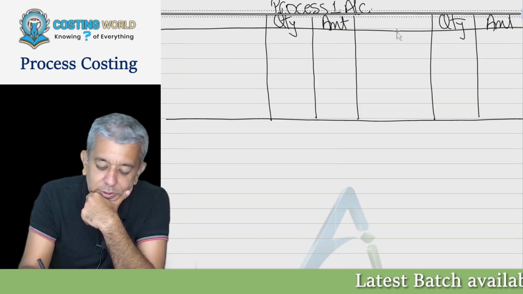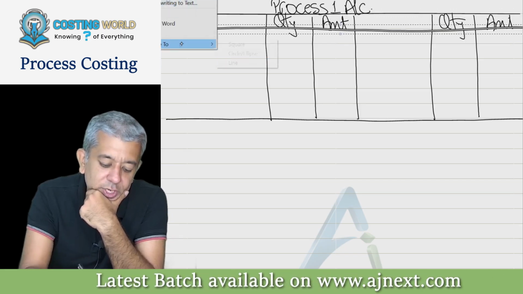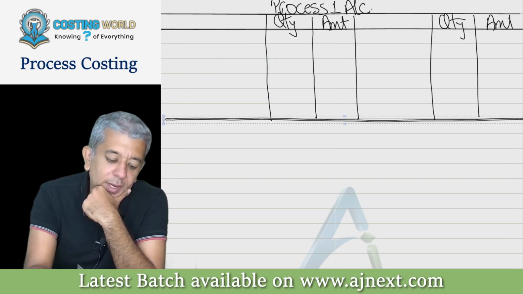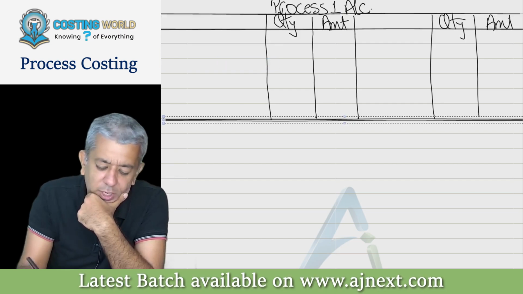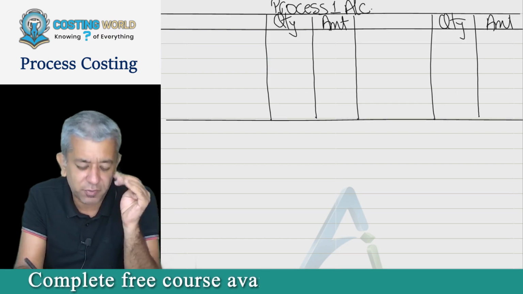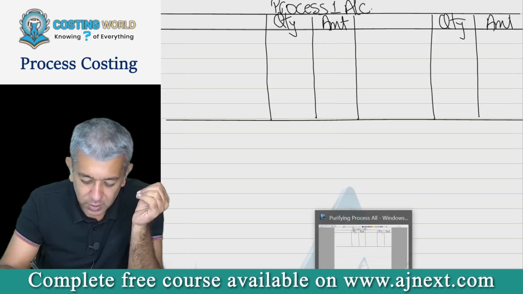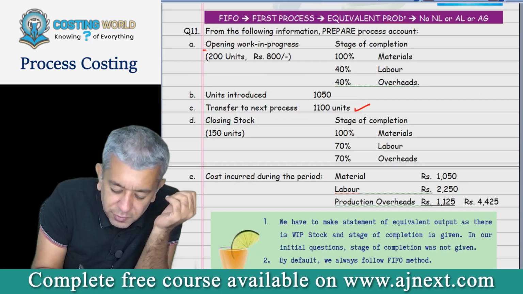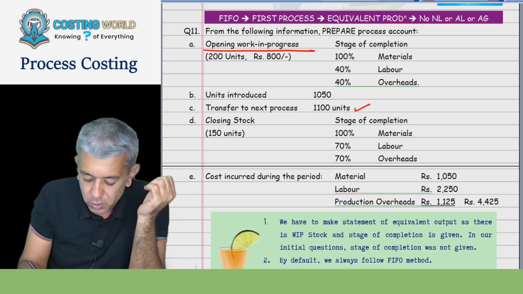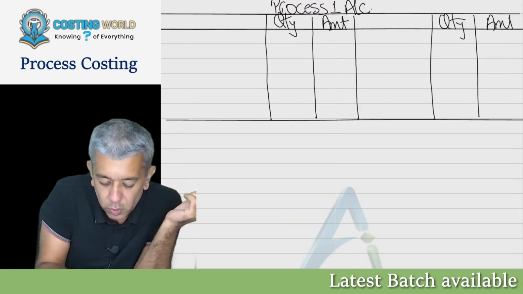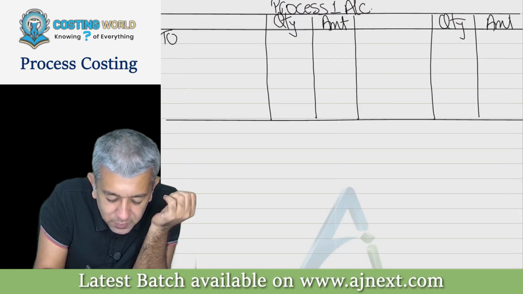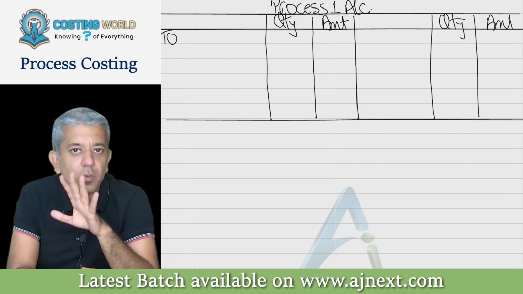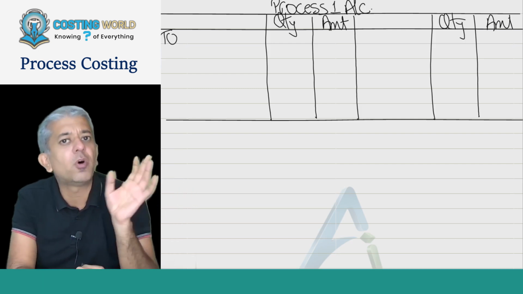Now, first question, remain with me. Don't try to hurry it up. Once one question is all done, then it will not remain that difficult. First of all, opening stock. The opening stock should be the first thing that comes. This is process account. Process account is a short form of work in process.